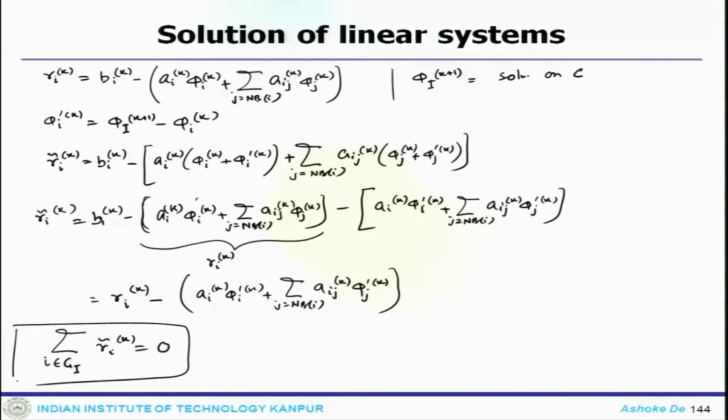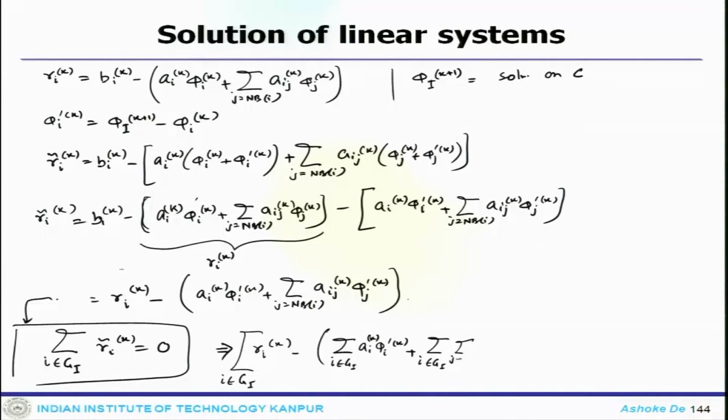Now, if you substitute this into here, this essentially gets you the term: the summation of R_I^k over I belonging to G_I, minus the summation over I in G_I of A_I^k phi_I prime^k, plus the summation over I in G_I of the summation over j in NB_I of A_Ij^k phi_j prime^k, which is essentially 0.